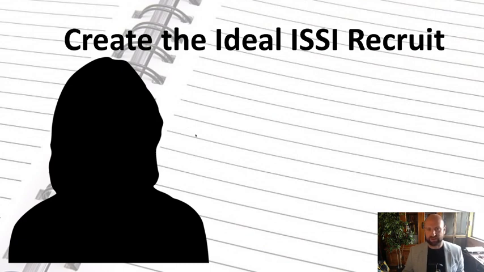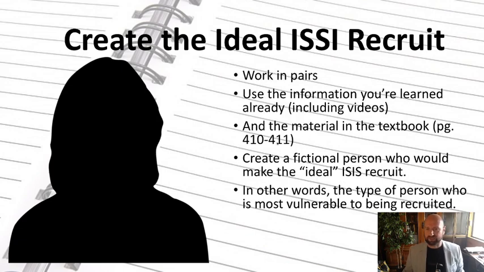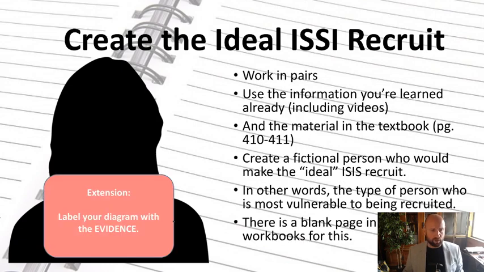So what they do is that they create a diagram, a silhouette, something like this, and then just around it they come up with some characteristics that they think. So if one of them, for example, you would hope would be has experienced lots of discrimination. There'll be one has experienced or was marginalized, or hasn't adapted to their new culture. And they could even come up with some fictional and go further and make specific fictional details if they want to. They can get creative. And then the second step is they can use this information in the textbook, what they know already, and then they label their diagram with the evidence.